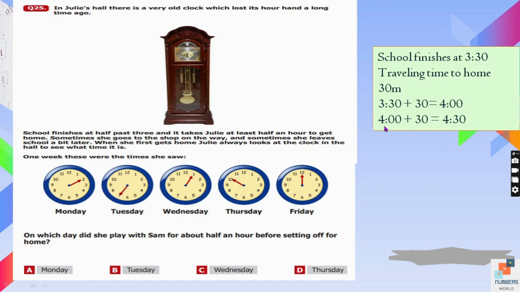So she will reach home around 4:30 p.m. If we look at the hands on the clocks, Tuesday is the most appropriate option because it might be 4:30, or we can give 5 minutes extra, imagining that she leaves 5 minutes late, or maybe she's stopping at the shop. They have not mentioned it, but we do not have the exact time. So we will choose Tuesday here, which is the most optimal option according to the given scenario.